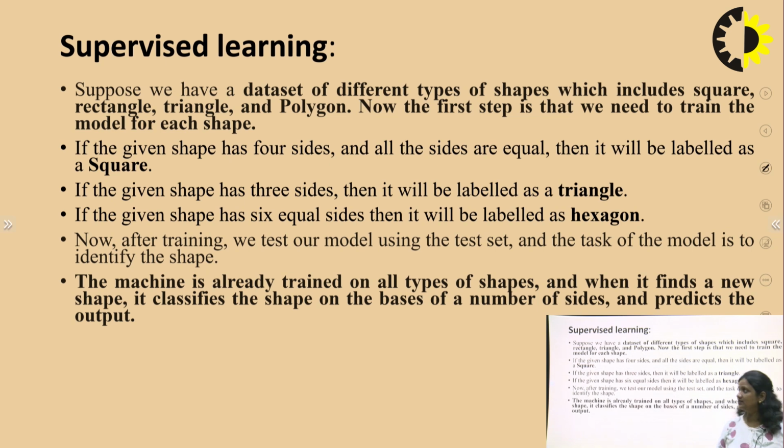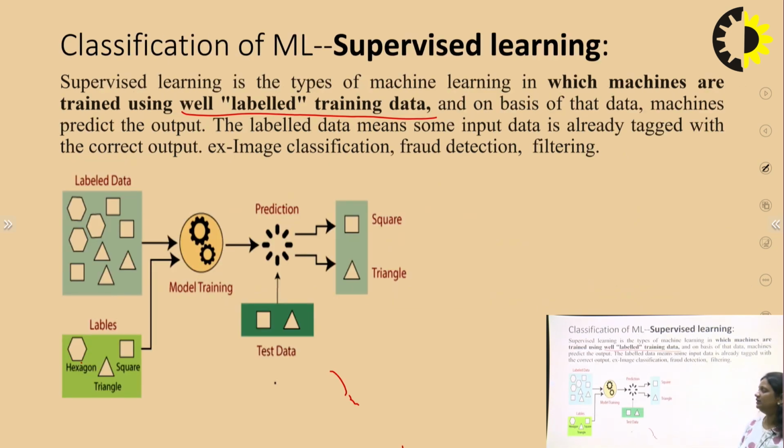So in the supervised machine learning algorithm, we have well-labeled training data which we feed into our machine learning model to train it. After that, we test the data and make predictions according to the well-labeled data. We have to train our algorithm on how the data is labeled and how it works, and on the basis of that the algorithm produces the output.